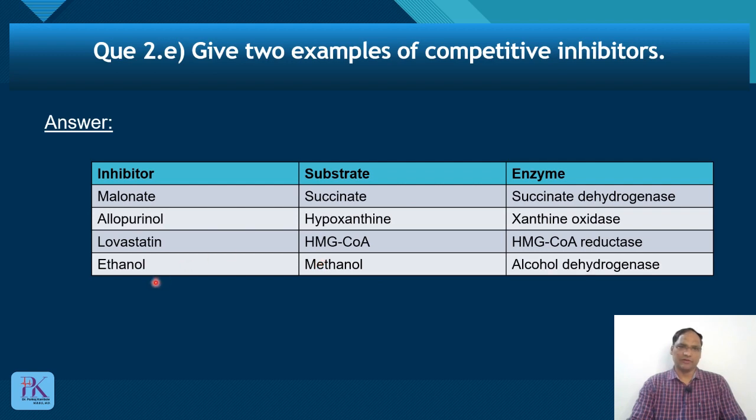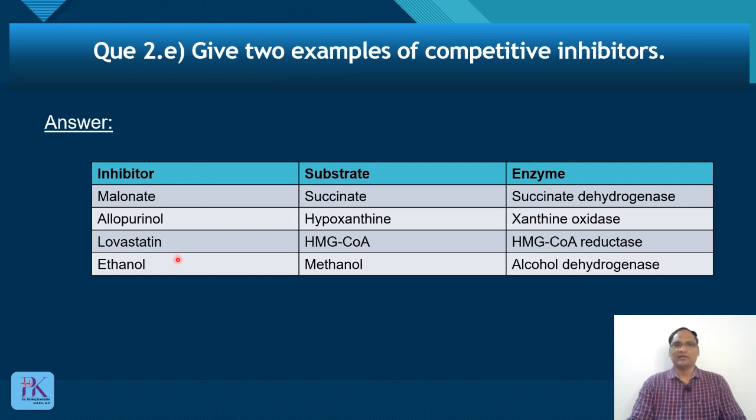Okay, alcohol or ethanol is used in the treatment of methanol poisoning, because these are substrate analogs, and ethanol will inhibit alcohol dehydrogenase. So these are the examples of competitive inhibitor. Every book mentions these examples. First example, that is malonate, okay, when you are studying enzymes. Then allopurinol, used for the treatment of gout. So these two will suffice when you are asked for only two examples.